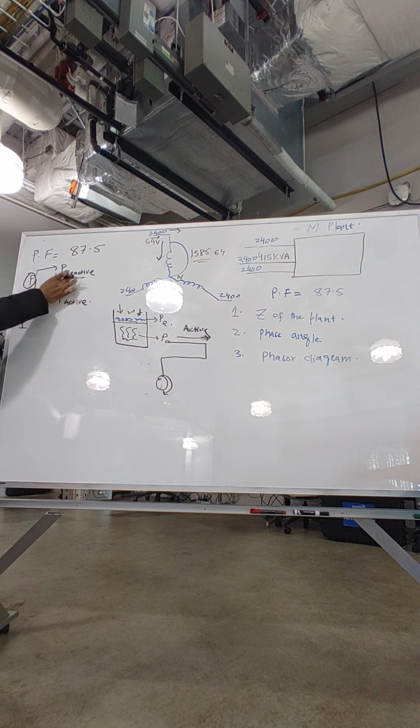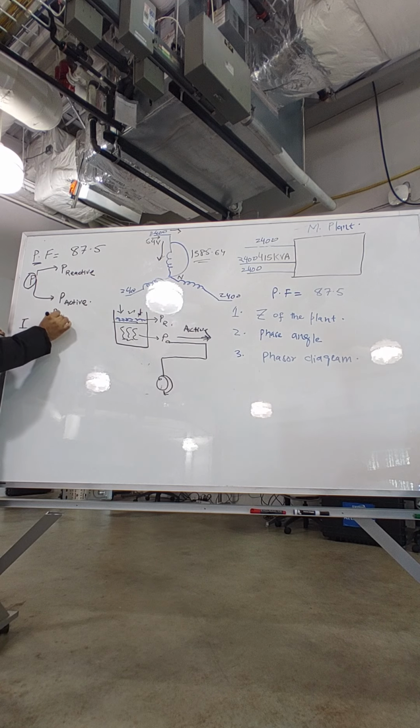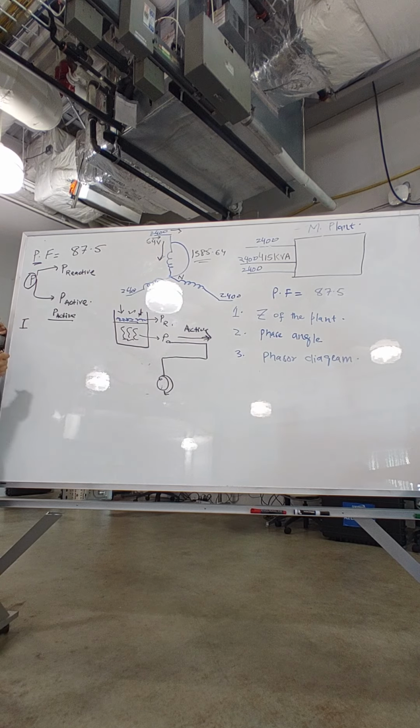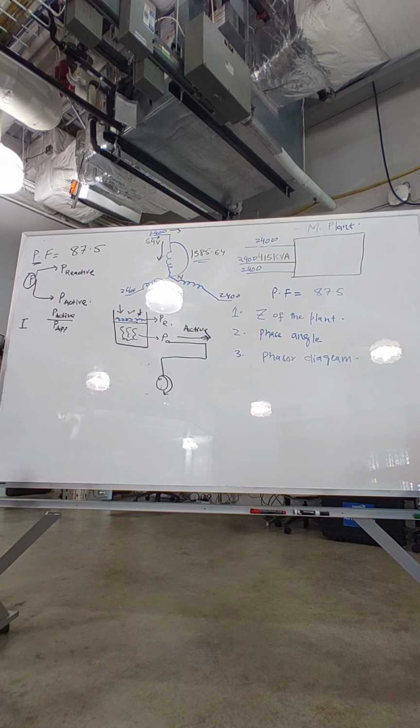So what I'm saying is, reactive power, active power. The power factor is how much of this active power we are getting from the power which is coming from your generating station, which is the apparent power. Make sense? Now, let's go on.